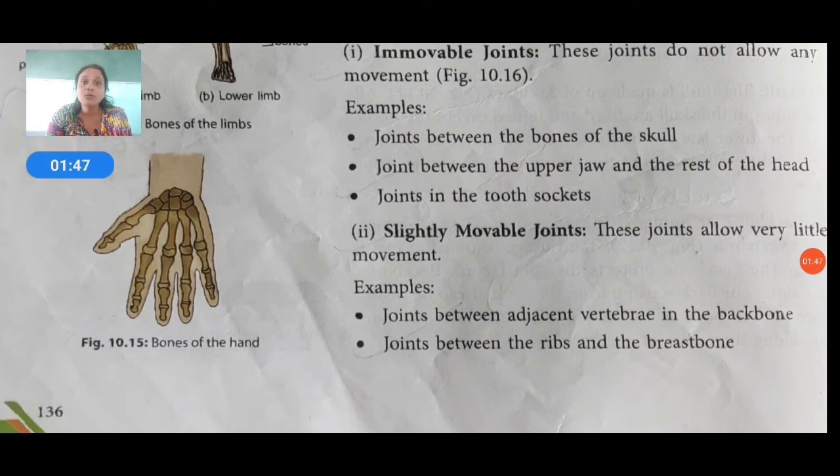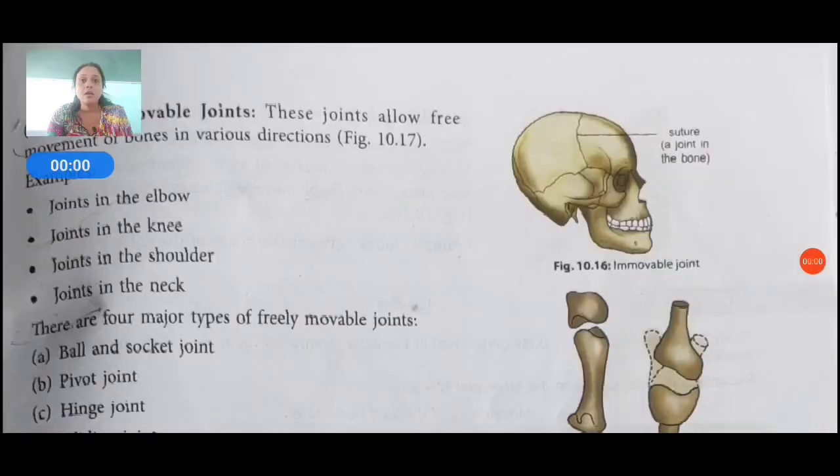Now about the freely movable joints. These joints allow free movement of bones in all directions. They allow us free movement of our body. Examples: joints in the elbow.